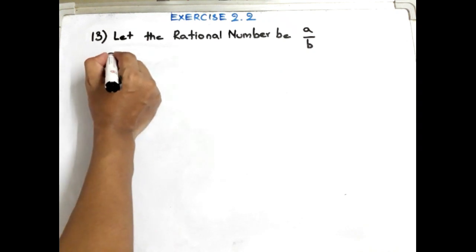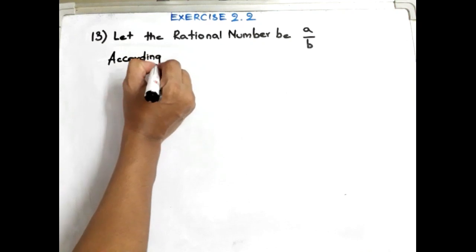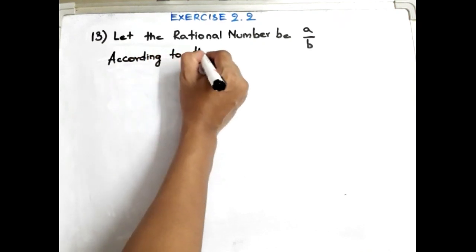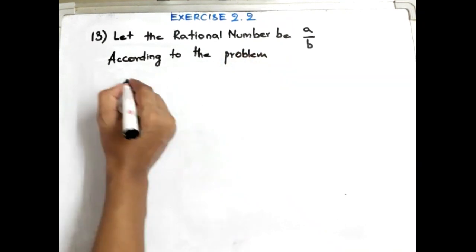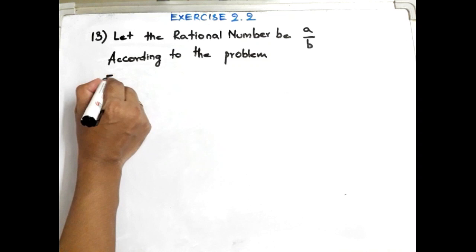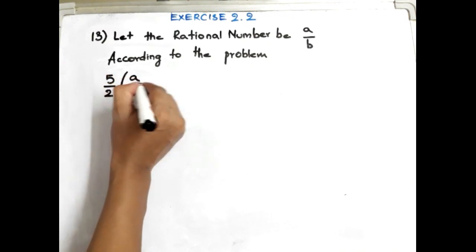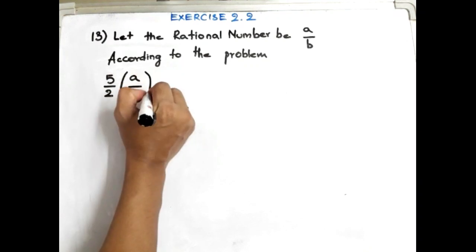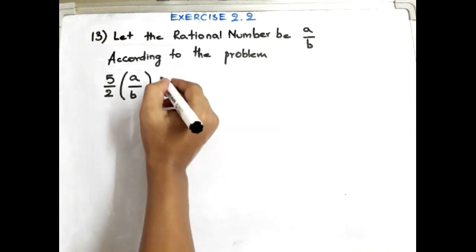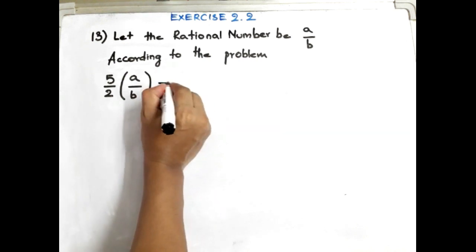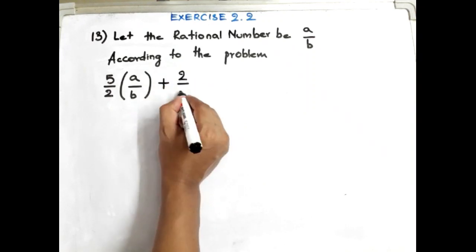Okay. Now, according to the problem, first what they are saying is, we have to multiply it with 5 by 2. So 5 by 2 into a by b, because brackets indicate multiplication, as you know, plus what we have to add, 2 by 3.